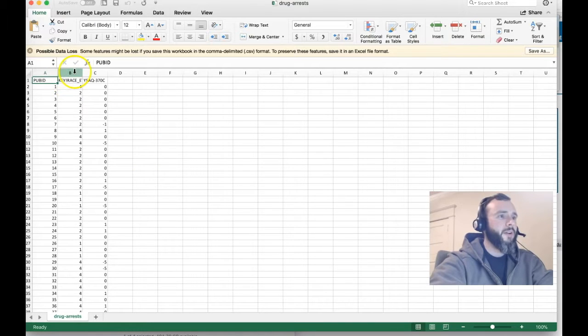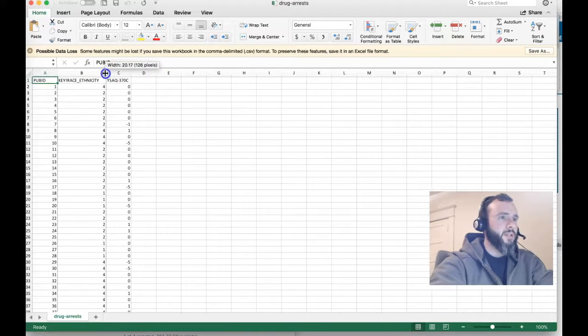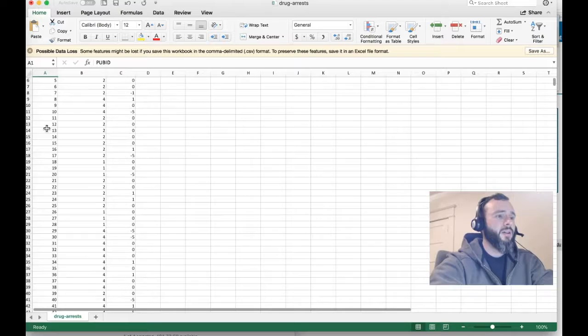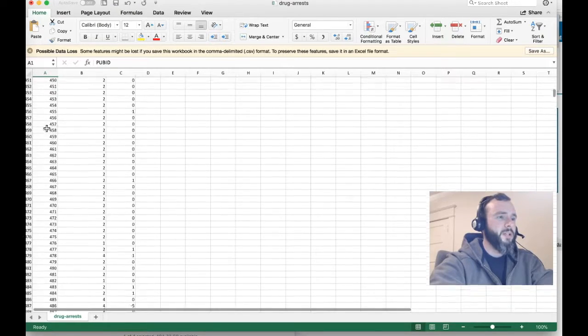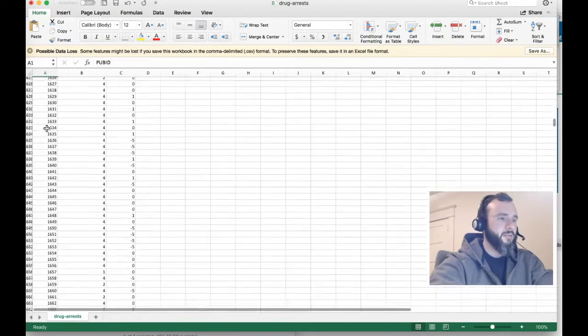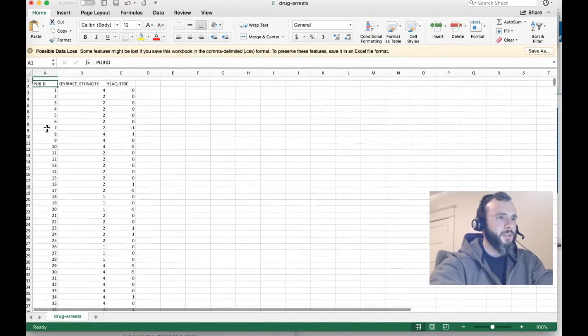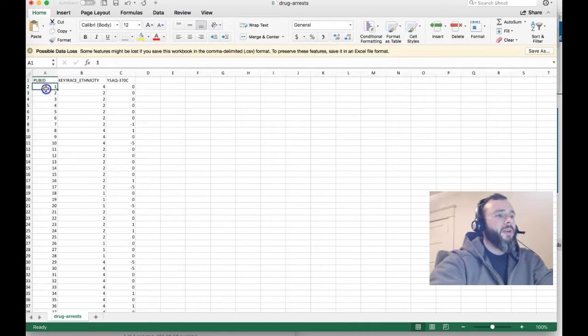And notice what I have here, I can just play around with my stuff. So I have the pub ID here. These are going to be the people that responded to this. And notice I just keep scrolling, and it's massive, right? It's huge. So the way to read this is these are individual people in pub ID. This is person with the code number 1. This is person with the code number 2. Person with the code number 11, and so on and so forth.